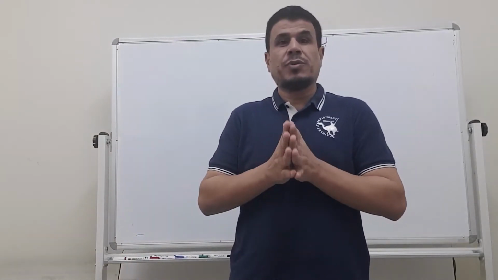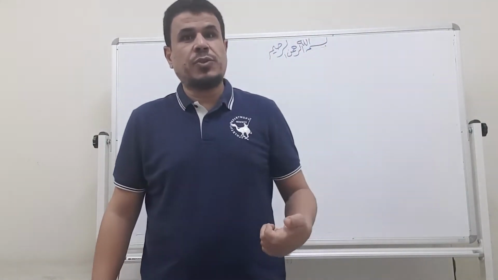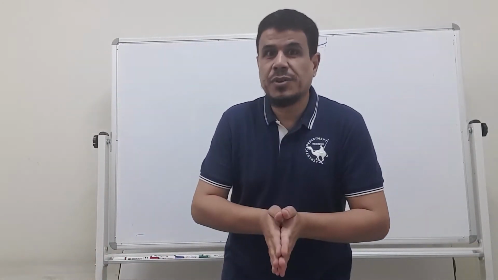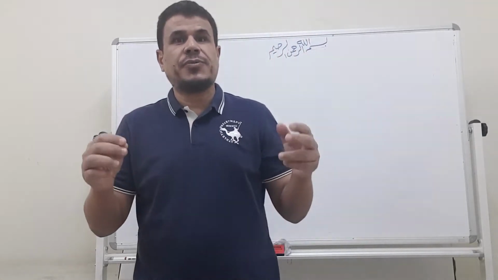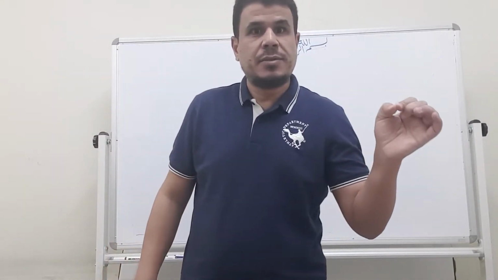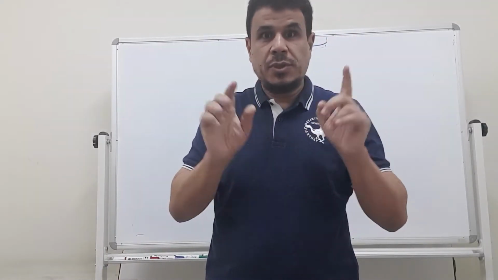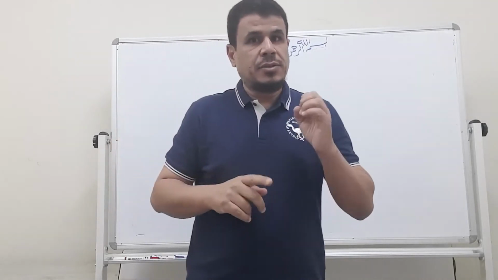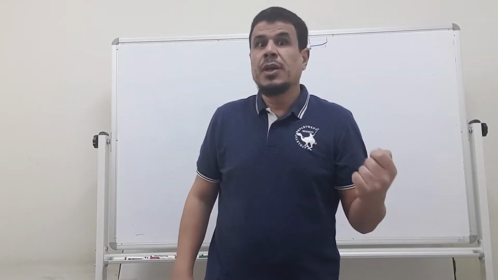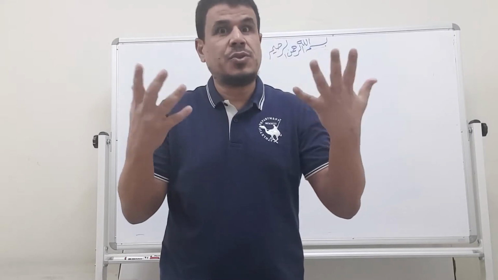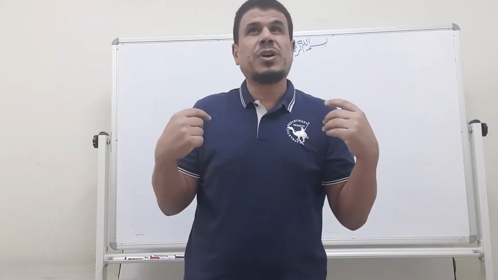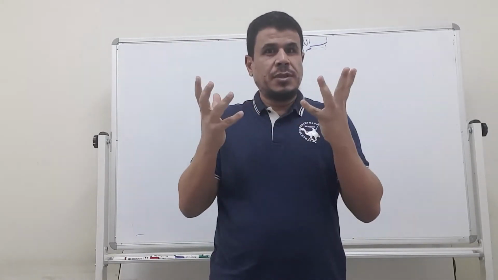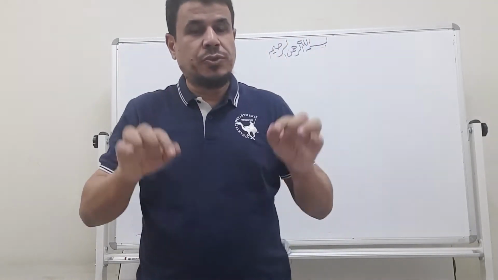Today inshallah we will finish chapter 2 in unit 1 for the second year secondary. I have a question now. What will happen if a light ray passes through a triangular prism? What if this light ray is white light? And what if this prism is a thin prism? All of these things, inshallah, we will know today.